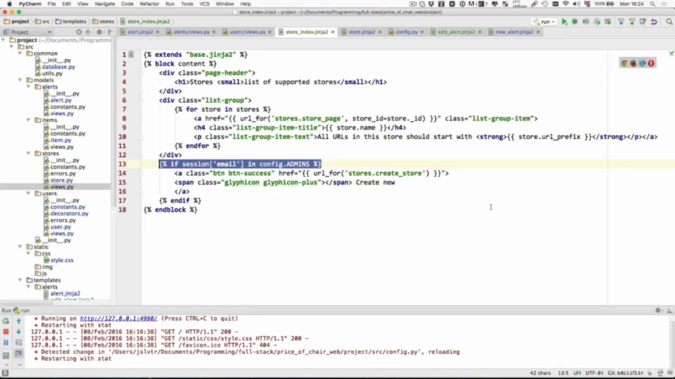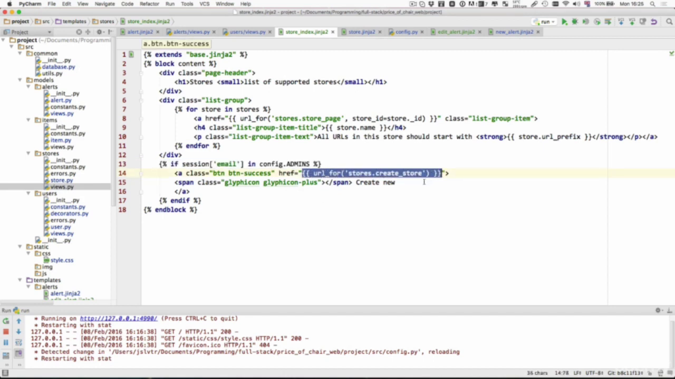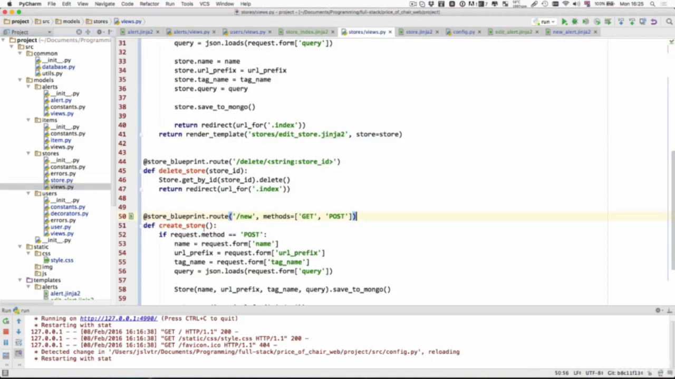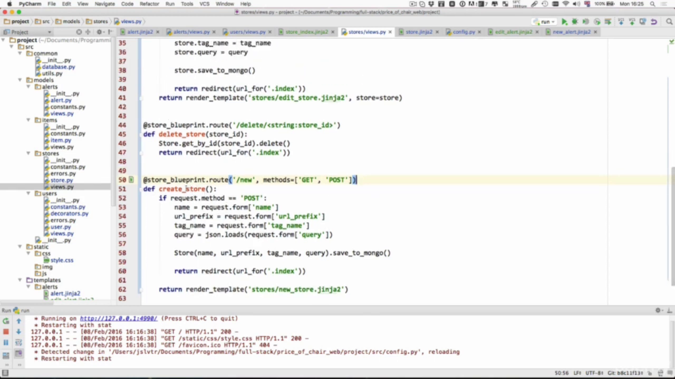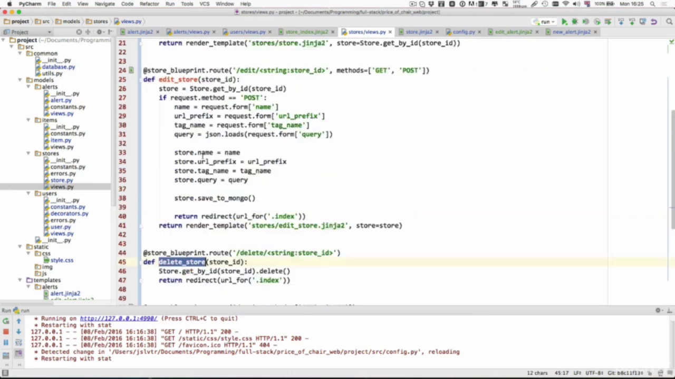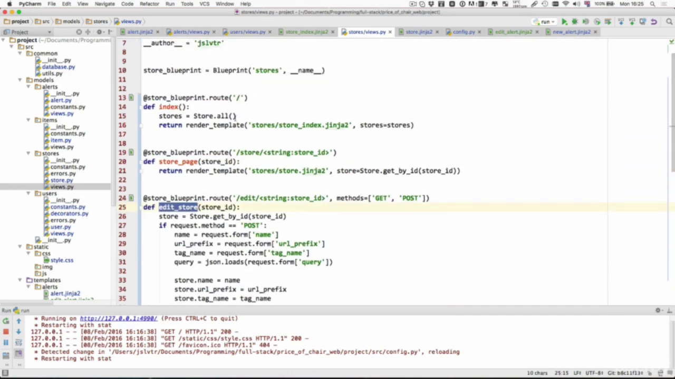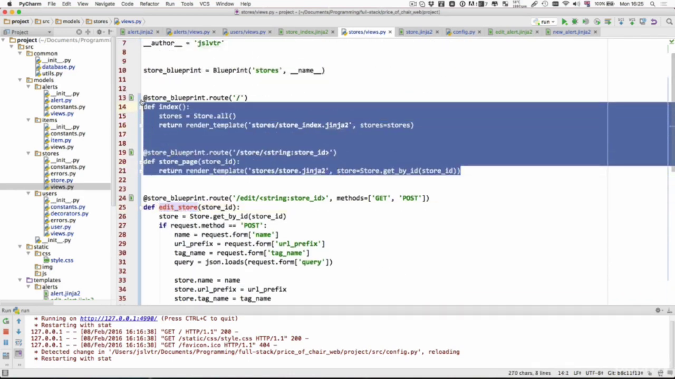Hi and welcome back. In this video we're going to make sure that not only can admins only see the buttons, but also that users that have the address of the Create Store page, for example, cannot visit the page without being an administrator. The way we're going to do that is go into the store views and make sure that these endpoints are only accessible to administrators. The endpoints we want to restrict are Create Store, Delete Store, and Edit Store, and that's it. The others should be accessible for everyone else.